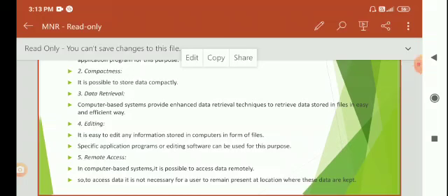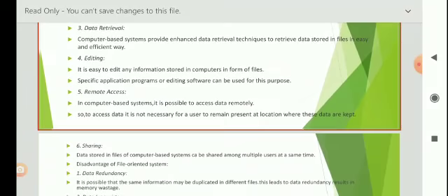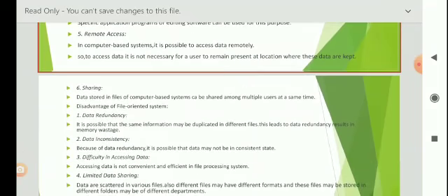Specific application programs or editing software can be used for this purpose. Next, remote access. In computer-based system, it is possible to access data remotely. So, to access data, it is not necessary for a user to remain present at the location where the data are kept. Sharing. Data stored in files of computer-based system can be shared among multiple users at the same time.